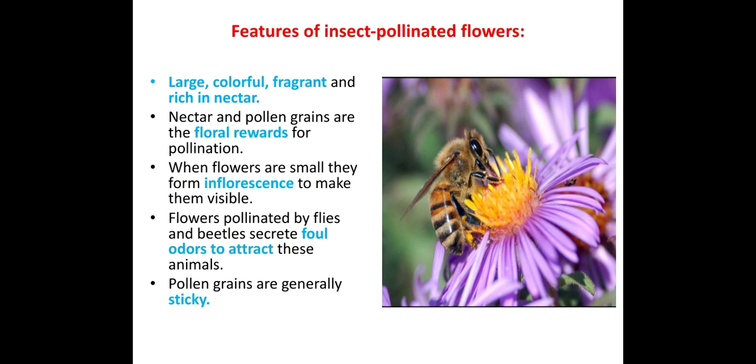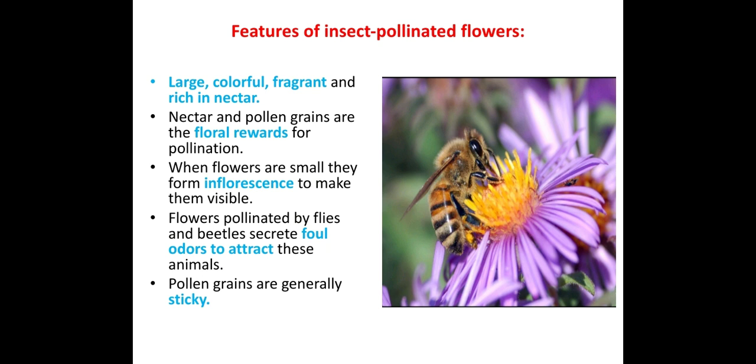If the flowers are big, it is easy for a bee to come and sit on it and do the pollination process. If they are small, then all the small flowers bunch together to form an inflorescence, so it is easily visible for the bees to come and sit on. Then flowers pollinated by flies and beetles secrete a foul odor to attract these animals. Such odor attracts only those species of beetles and flies.